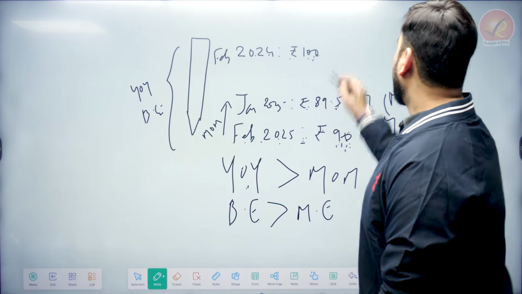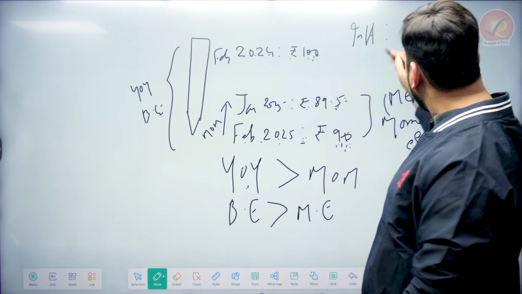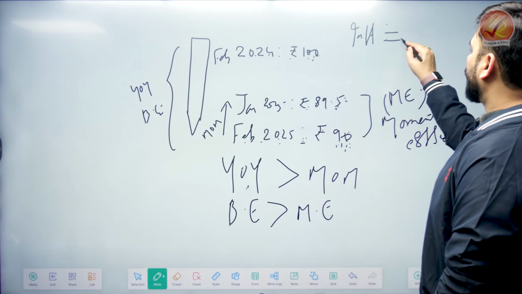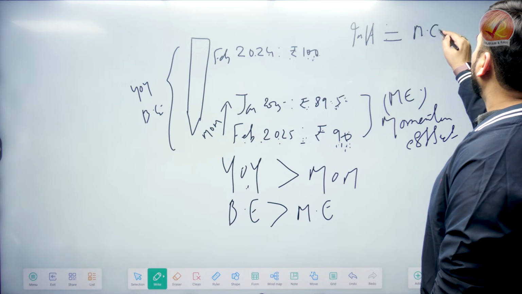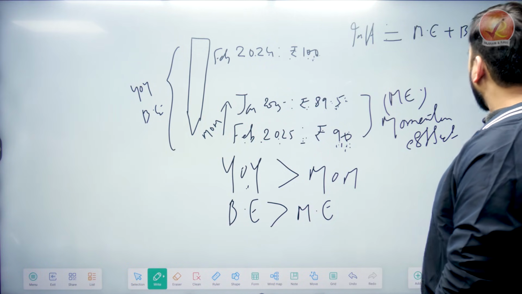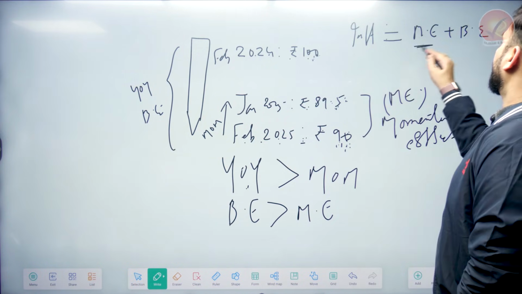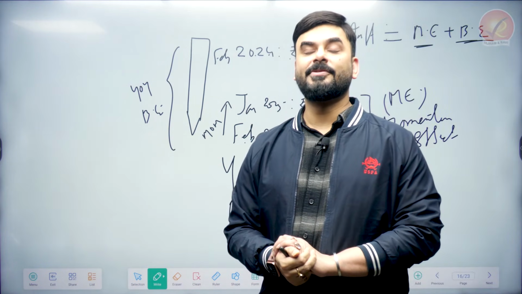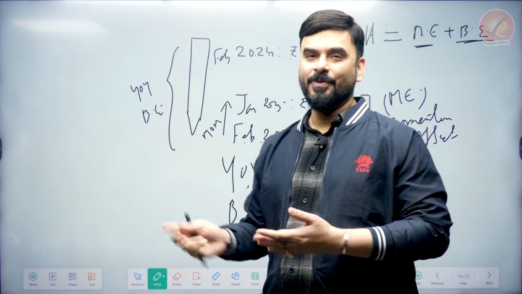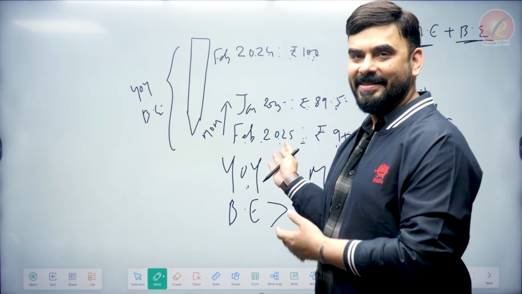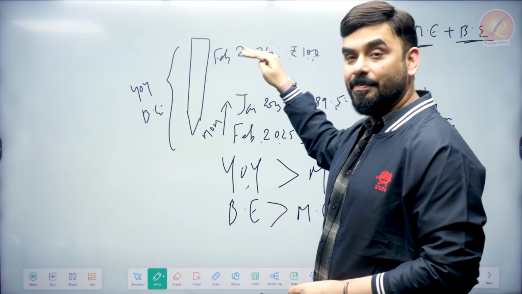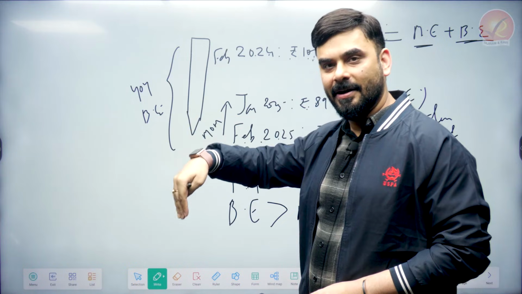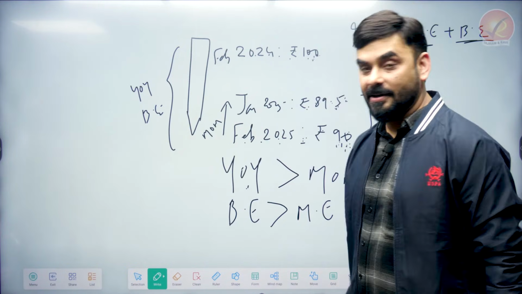So whenever you talk about inflation or deflation in the economy, it is actually a combination of two things, momentum effect plus base effect. Momentum effect is month on month, base effect is compared to last year, what is the situation this year. So overall, what will you say, what is happening in India? Overall we will say the price is on a declining trend because of dominance of base effect.